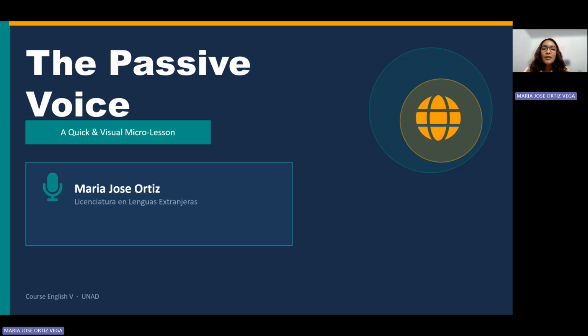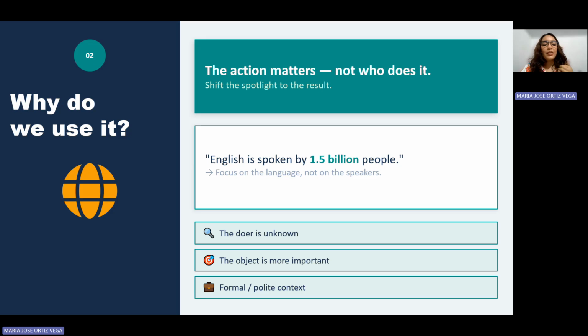So today we are talking about the passive voice. That is an interesting topic that we can use if we don't know who did the action, or when the object is more important, in a formal and polite context.